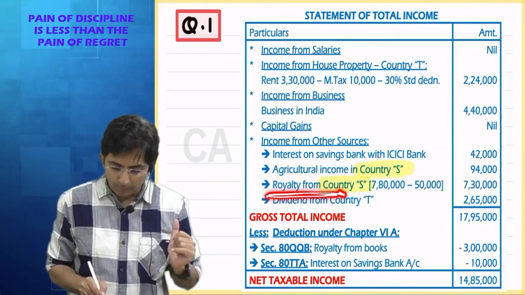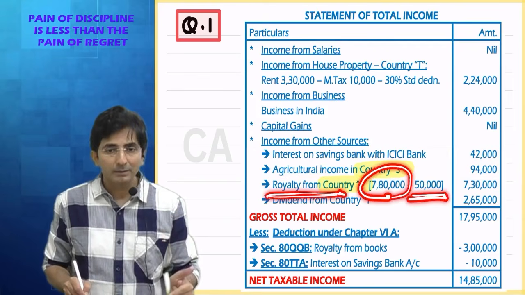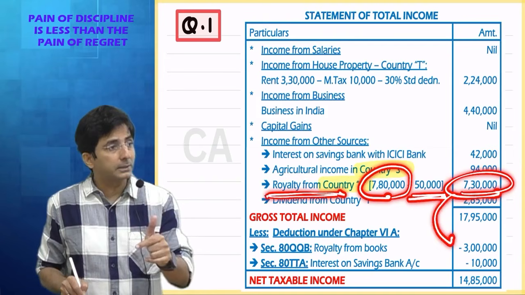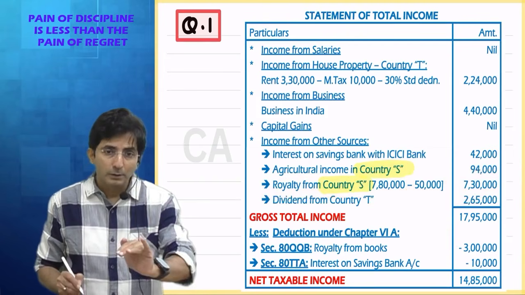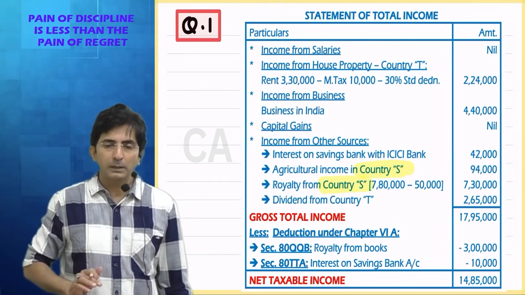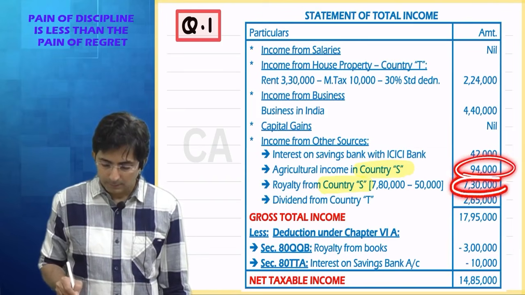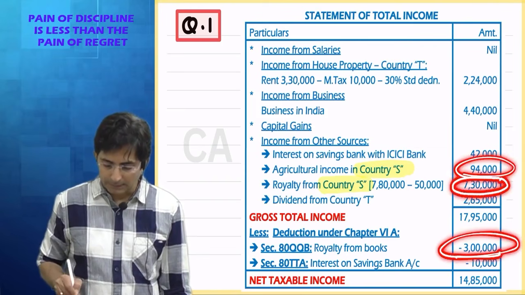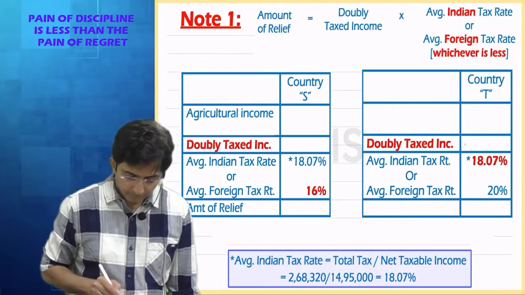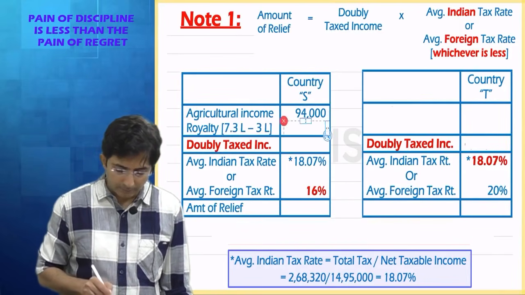But royalty, although it was 780, India gave you a deduction, then it became 730, then India further gave you chapter 6A, so it further reduced. So the net amount is doubly taxed. So finally what is the doubly taxed amount? 94 plus 730 minus this 3 lakhs. So give me the answer. Look here. Agriculture 94, and see the royalty amount, how much I have written.